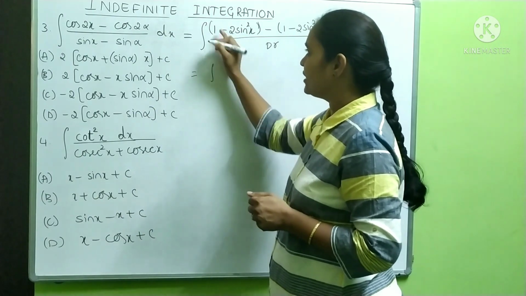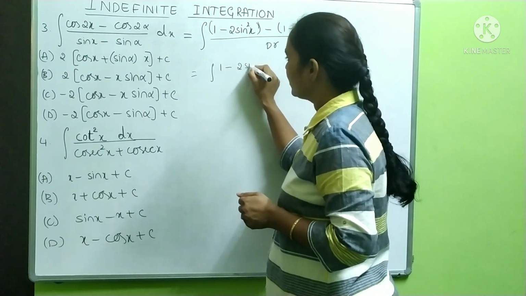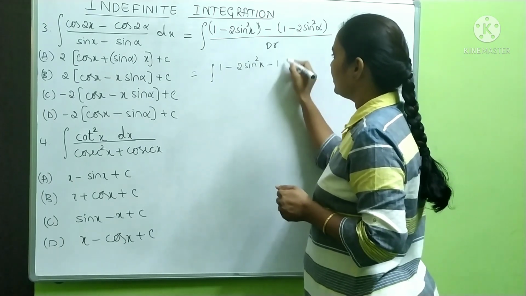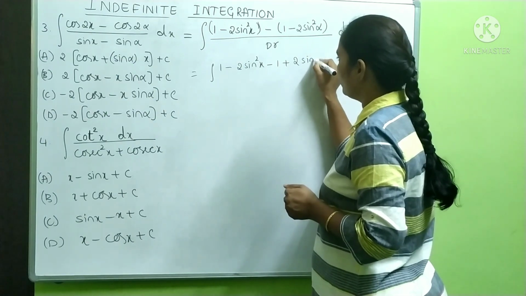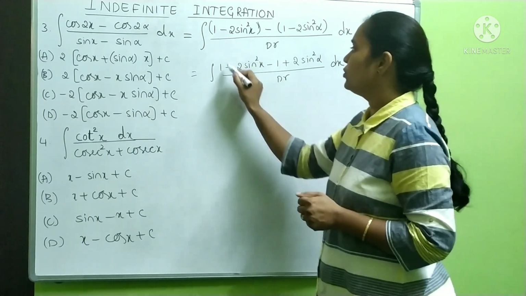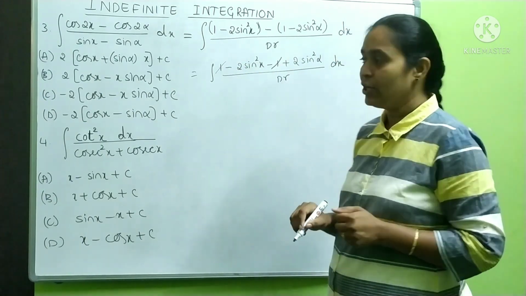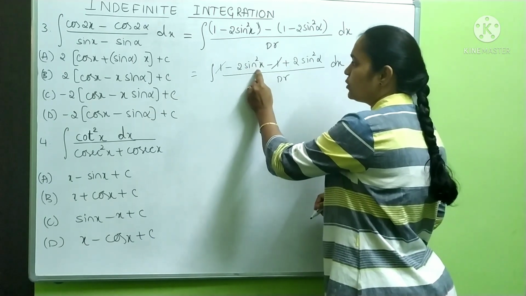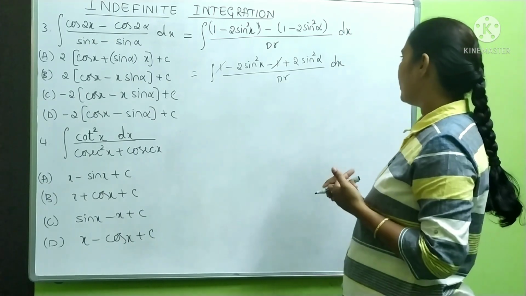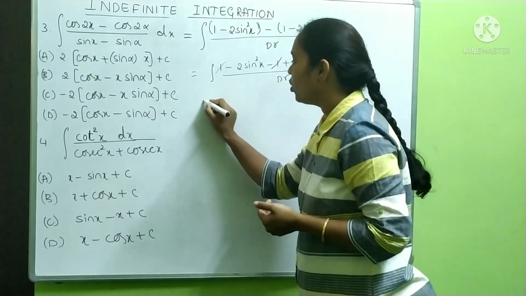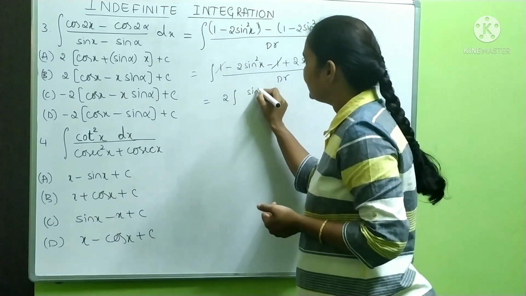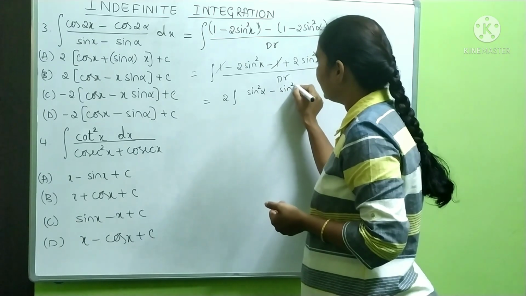This is equal to integration of 1 minus 2 sin square x. Let me take minus inside the bracket. So it is minus 1, minus into minus plus 2 sin square alpha by denominator into dx. So plus 1 minus 1 cancel. You are left with minus 2 sin square x plus 2 sin square alpha. From these two, if I take 2 common, what will it become? If I take 2 common, it is integration of sin square alpha minus sin square x